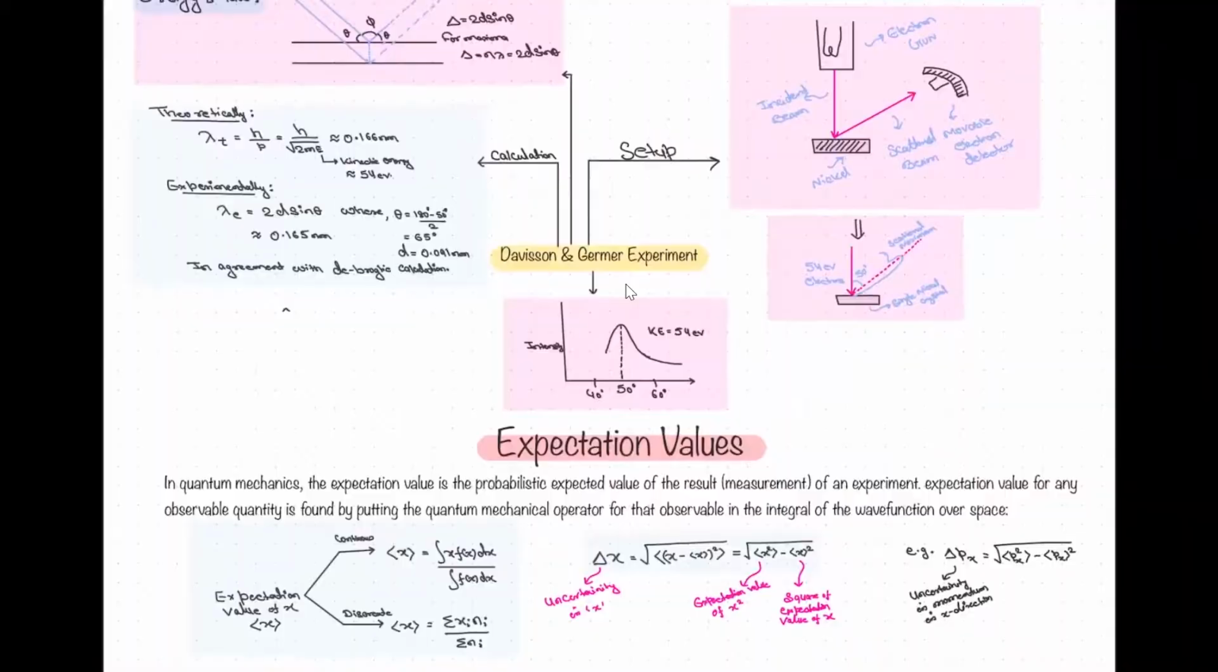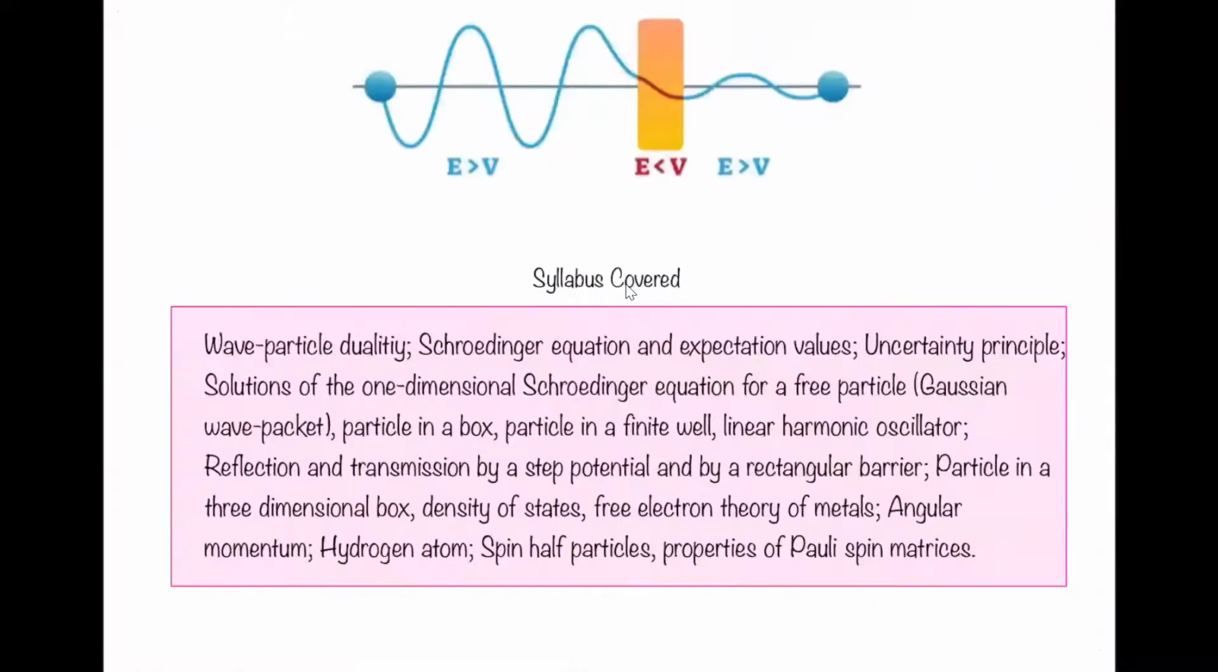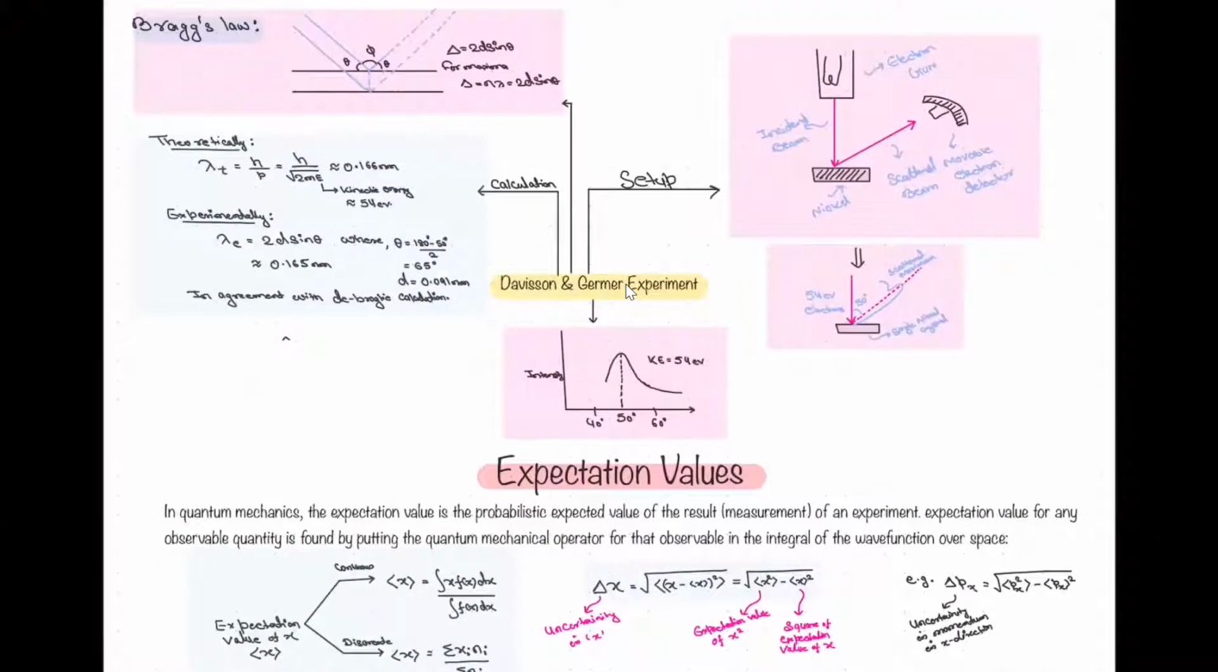Okay, so this was your first topic. If you see here, wave particle duality is your first topic, then Schrodinger equation and expectation value. So we are covering expectation value here. Expectation value is basically the probabilistic expected value of the result, right?